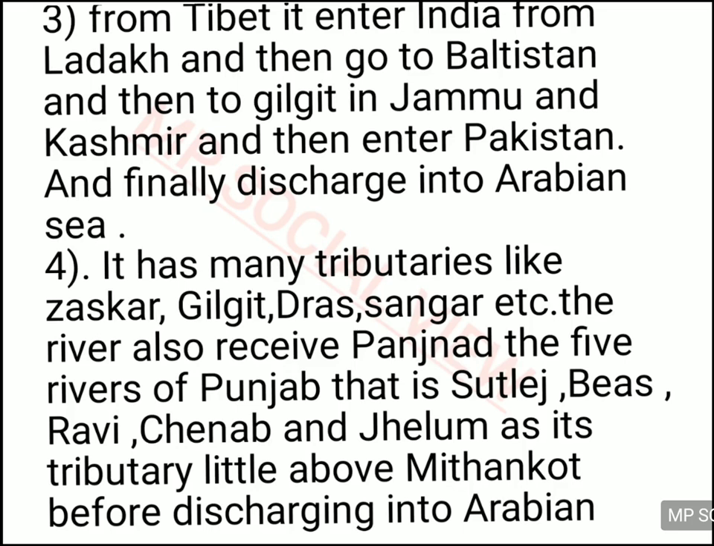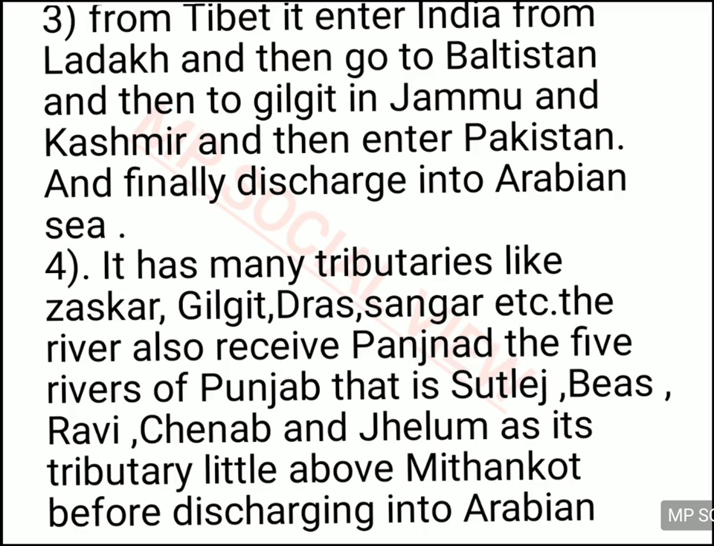It has many tributaries. There are many tributaries of Indus like Zaskar, Gilgit, Dras, and many others, and it also receives water from the five main tributaries which flow in Punjab, called the Panjnad rivers. Panjnad means five rivers. Punjab is called Punjab because it is a state of five rivers. Panj means five, ab means water bodies.